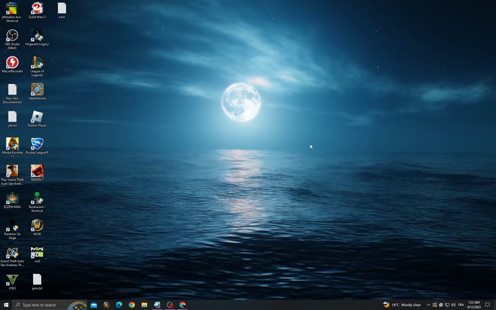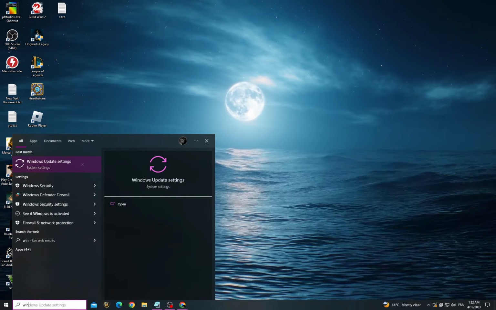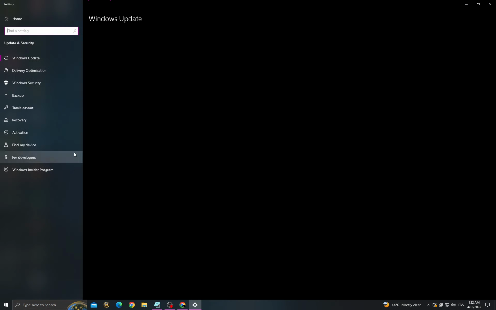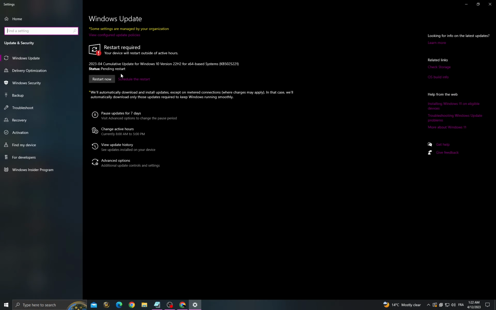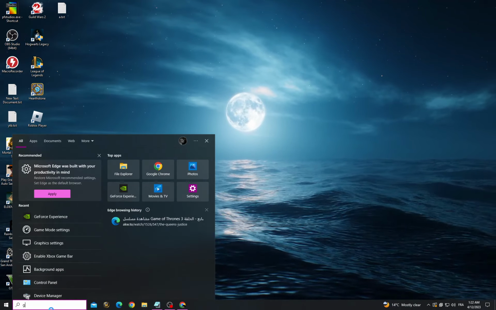If you want to fix it, all you have to do is first click here and then go to Windows Update Settings. Now make sure to install all the updates that you can find, and go back and then go to GeForce Experience.